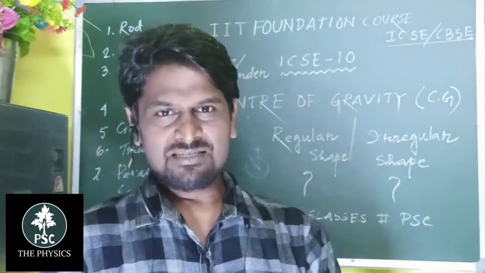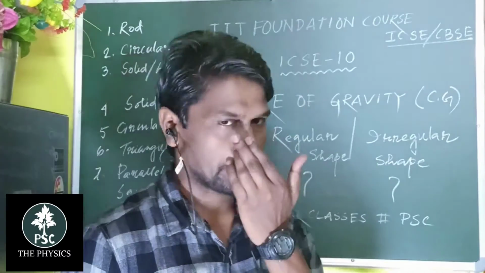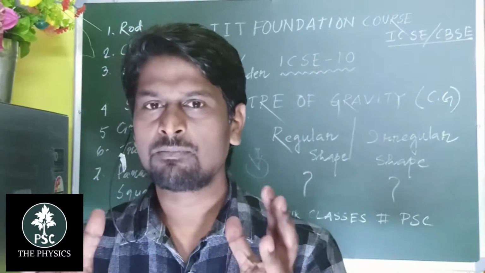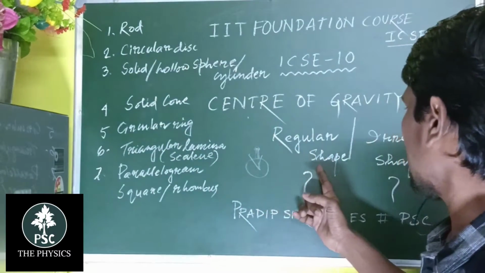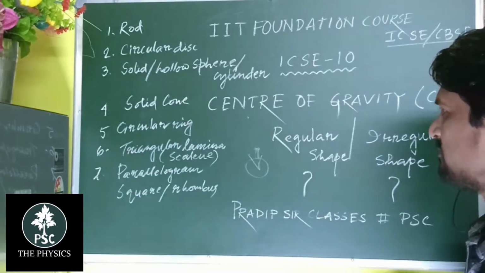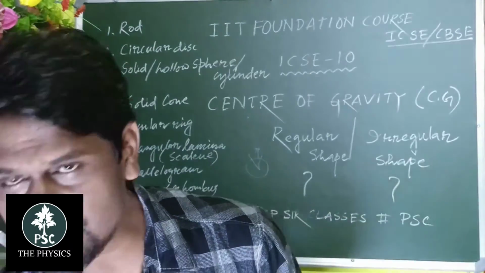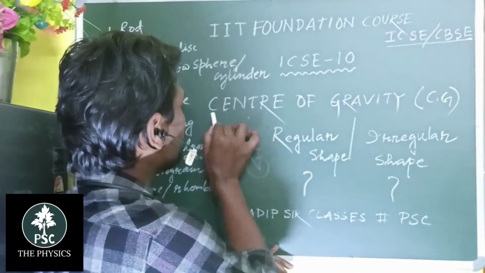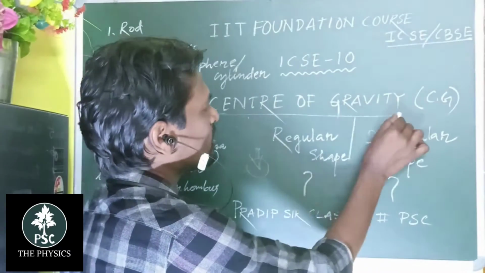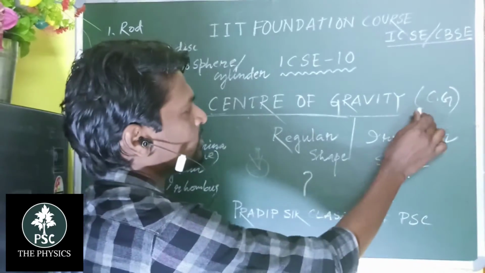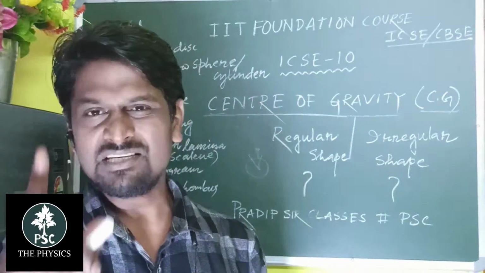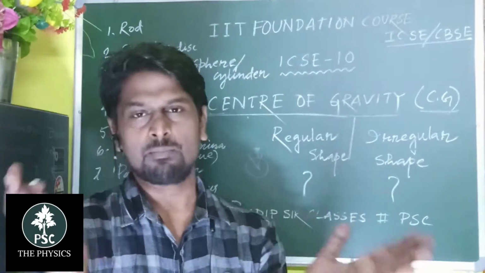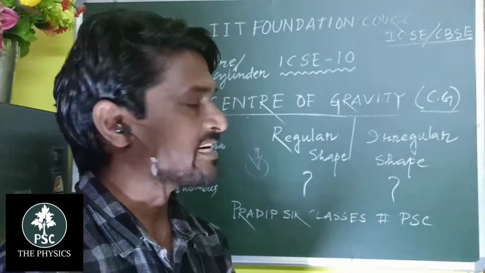So the topic is center of gravity of some regular shape as well as irregular shape. The main topic is center of gravity, or in short form we can write CG. Okay, so it is all about CG. What is CG? Not center of mass,